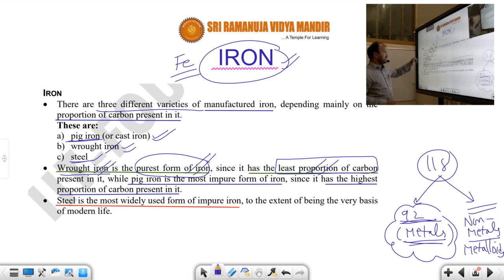And after that, pig iron. Pig iron is also called cast iron. It is the impure form of iron.